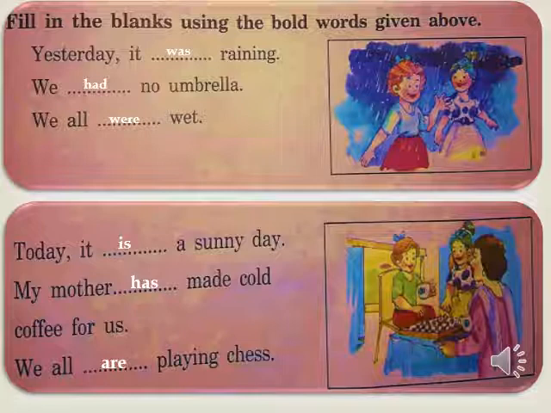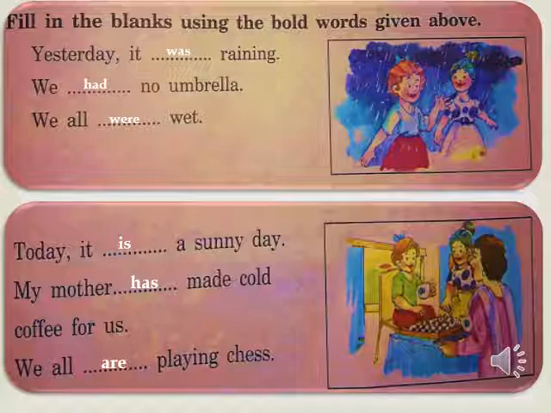In the first box, which action is explained here? Yes, the past action, what we did yesterday in the past time. So it was raining and we had no umbrella. That's why we were wet. And in the second picture, the present action is explained here.